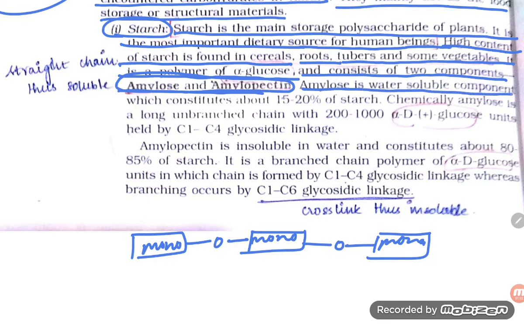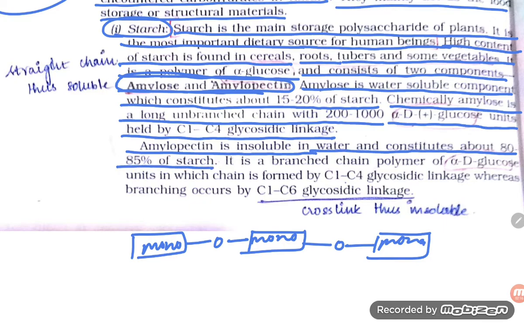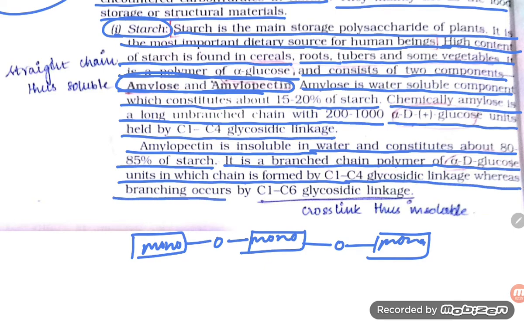Amylose is a water soluble component which constitutes about 15 to 20% of starch. Chemically, amylose is a long unbranched chain with 200 to 1000 alpha-D-glucose units held by C1-C4 glycosidic linkage. Amylopectin is insoluble in water and constitutes about 80 to 85% of starch. It is a branched chain polymer of alpha-D-glucose units in which the chain is formed by C1-C4 glycosidic linkage, whereas branching occurs by C1 to C6 glycosidic linkage.